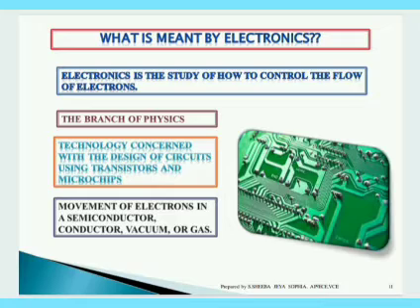So that is the major application for which we go to electronics. Now, a detailed view of what is meant by electronics. It is nothing but the study of how to control the flow of current, that is, the flow of electrons. Current is nothing but the flow of electrons. So electronics is the study of how to control this flow of electrons. It is a branch of physics. Is it so? Of course, electronics is a part of physics. It is evolved from physics. The basics of electronics come from physics.